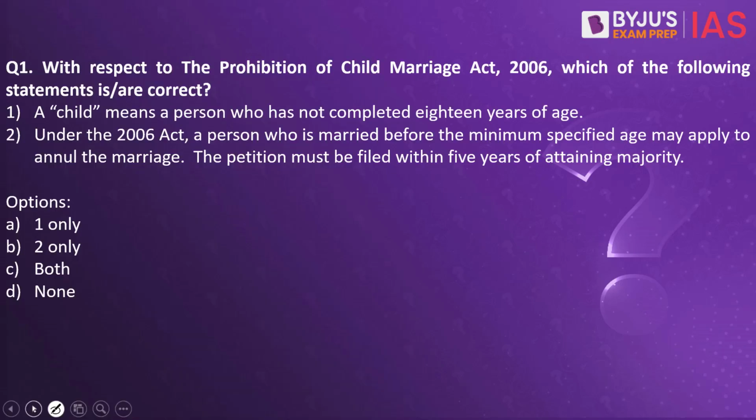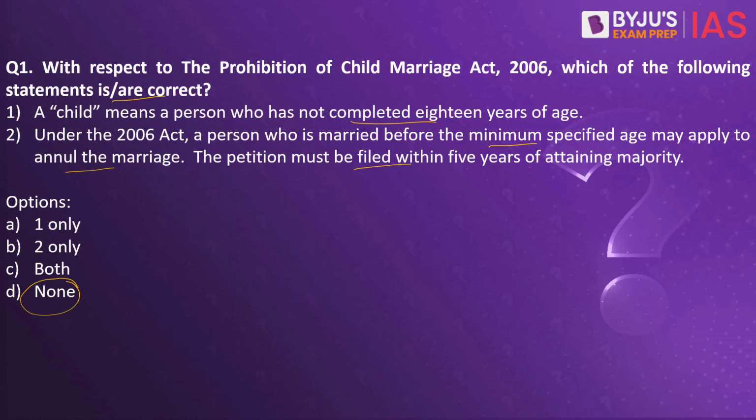With respect to the Prohibition of Child Marriage Act 2006, which of the following statements are correct? A child means a person who has not completed 18 years of age. Under the 2006 Act, a person who is married before the minimum specified age may apply to annul the marriage. The petition must be filed within 5 years of attaining majority. Which of the statements are correct? The answer to this is none.